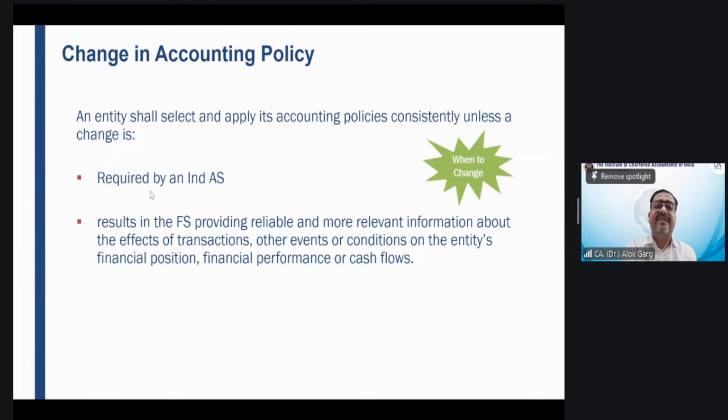So an entity shall select and apply. First of all, the entity shall select and apply the accounting policy consistently from one period to another, consistently, right? From one period to another, until and unless a change is required by an Ind AS. Classic example.